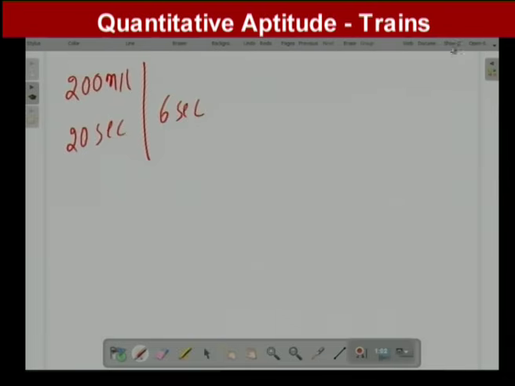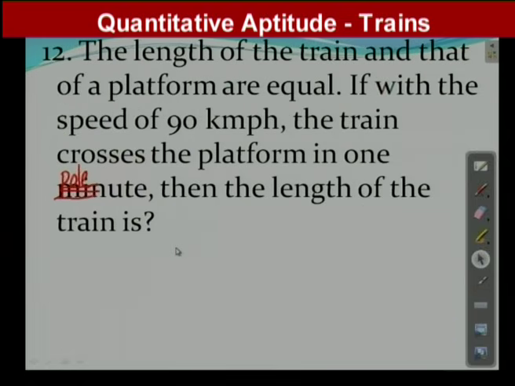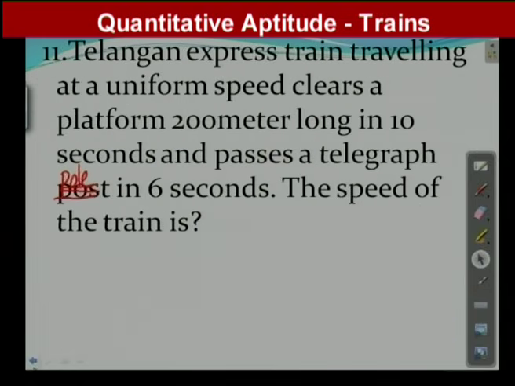What is asked to find? The speed of the train. Telangana Express train is travelling at a uniform speed, clears a platform 200 meters long in 10 seconds and passes a telegraph pole in 6 seconds. The speed of the train is.